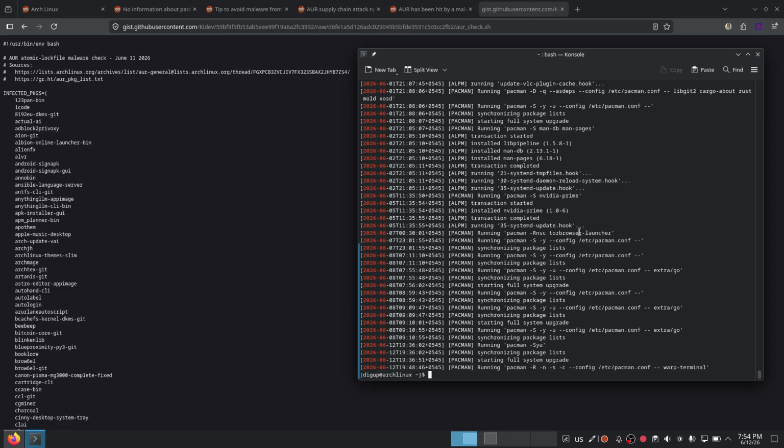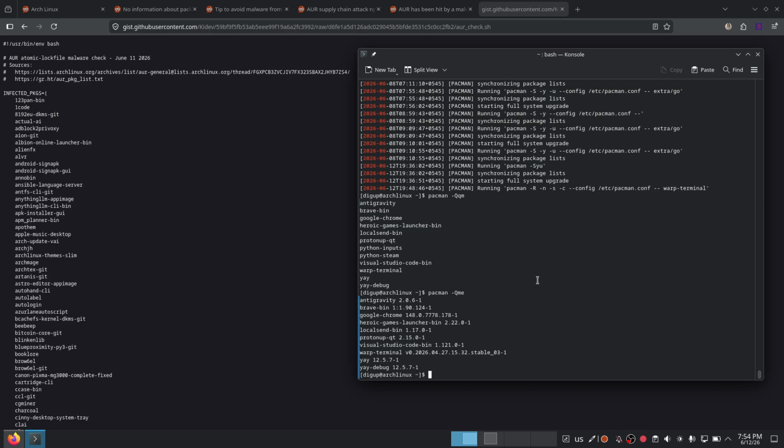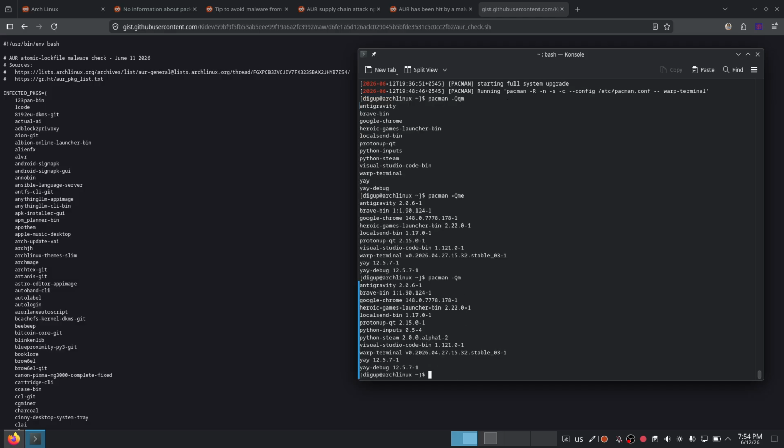Right now I can also check the AUR packages explicitly installed on my PC. I can do something like pacman -Qqm to see. Right, these are the packages that I have installed on my system. I can check.